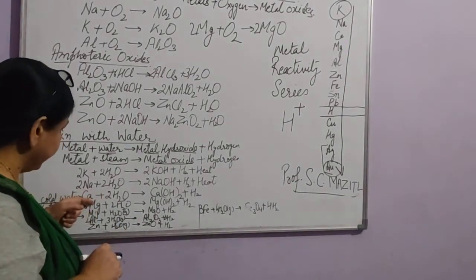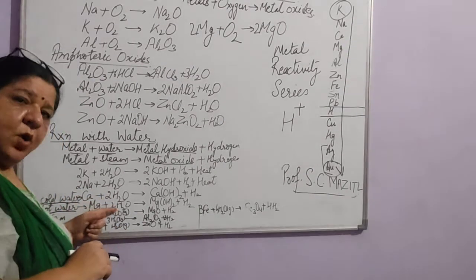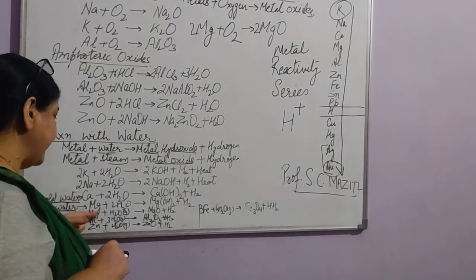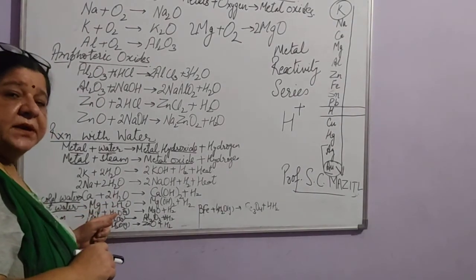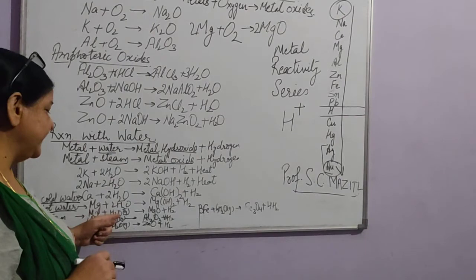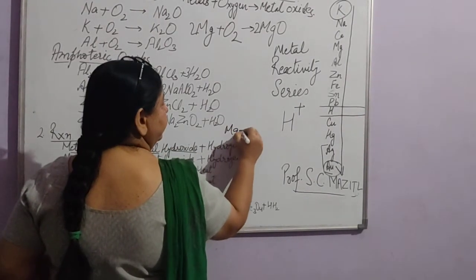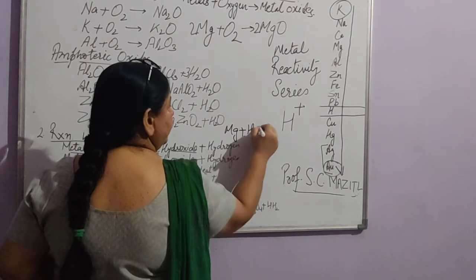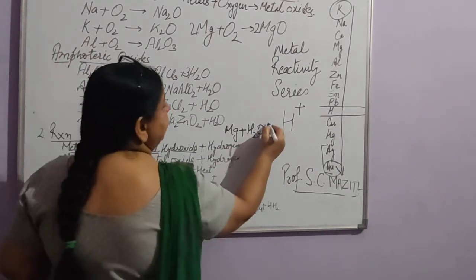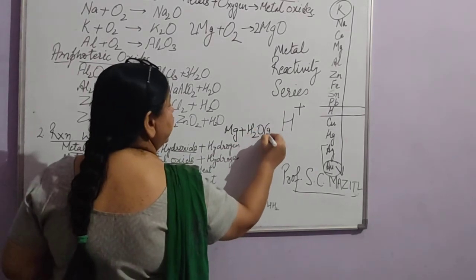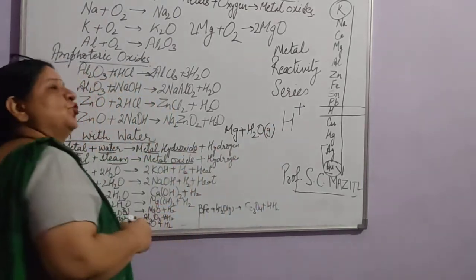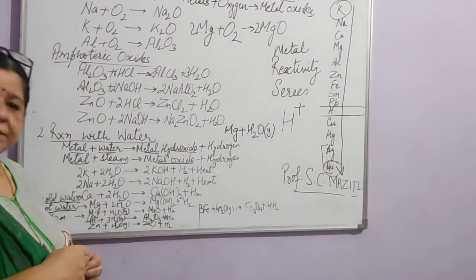Magnesium can react with hot water also, and it can react with steam also. Whenever we write steam, like when we write Mg plus H2O, this shows it is reacting with water. But if we write G in the bracket, that shows it is the gaseous form.